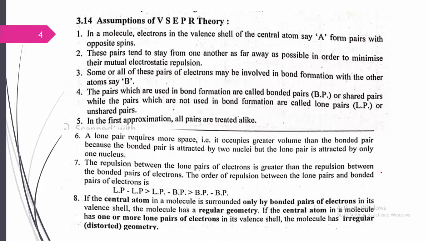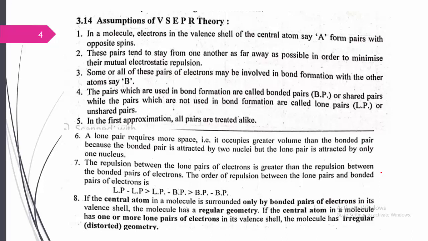Some or all of these electron pairs may be involved in bond formation with other atoms, say B. The pairs used in bond formation are called bonded pairs, or shared pairs of electrons, while the pairs of electrons not used in bond formation are called lone pairs, non-bonded electron pairs or unshared pairs.